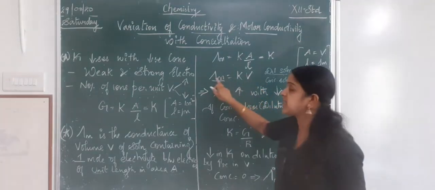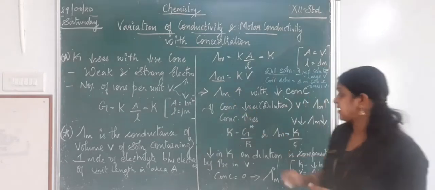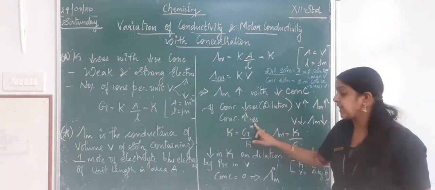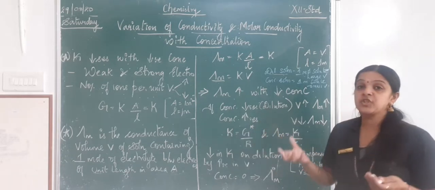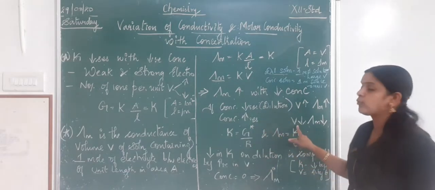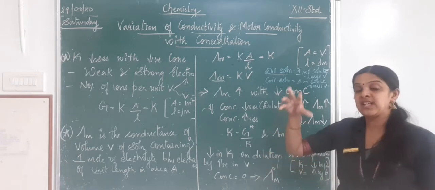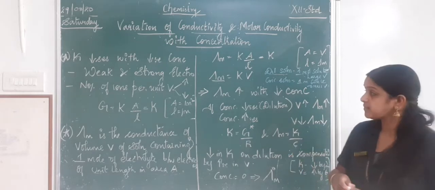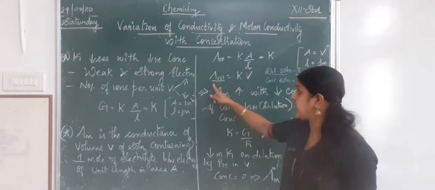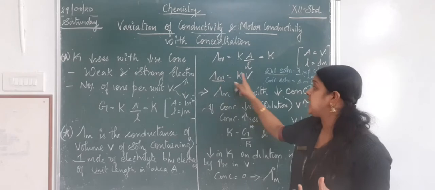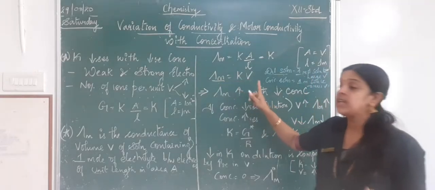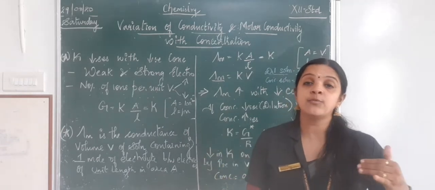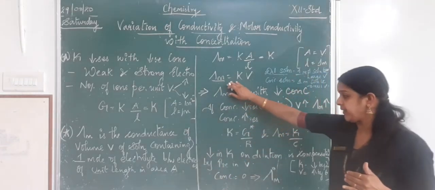And in the other situation, if the concentration increases, the volume will become less. So when there is a decrease in the volume, the molar conductivity decreases. Again, from the formula, it is very clear that molar conductivity is directly proportional to the volume. So increase in volume increases the molar conductivity, decrease in volume decreases the molar conductivity.